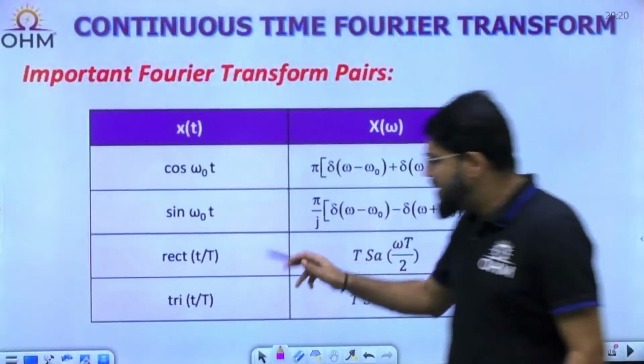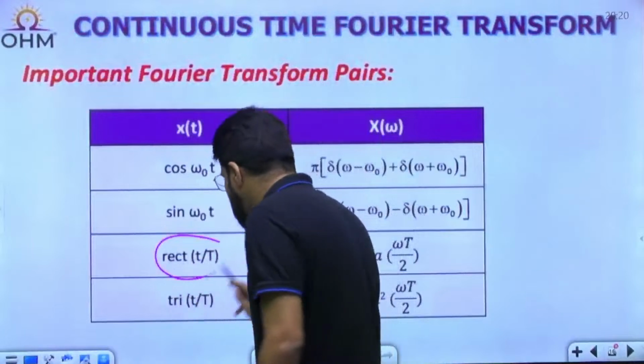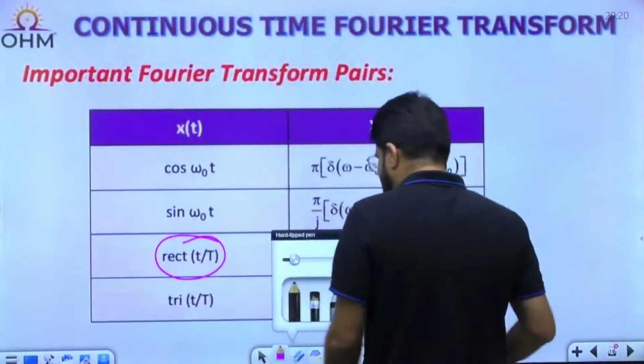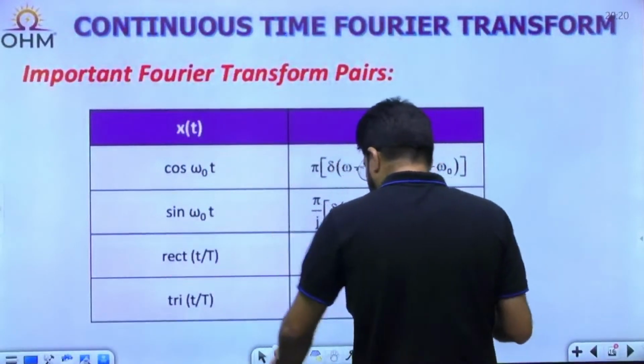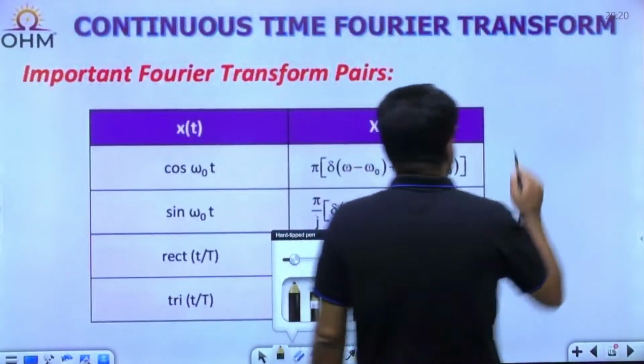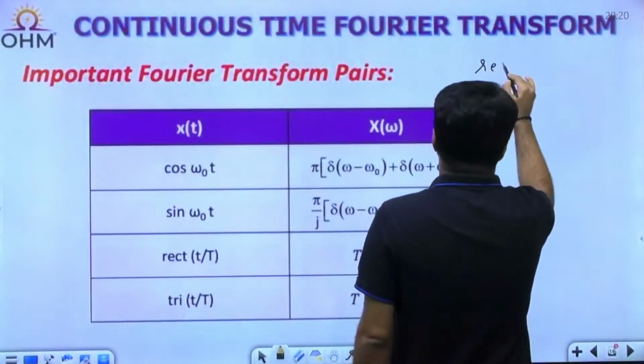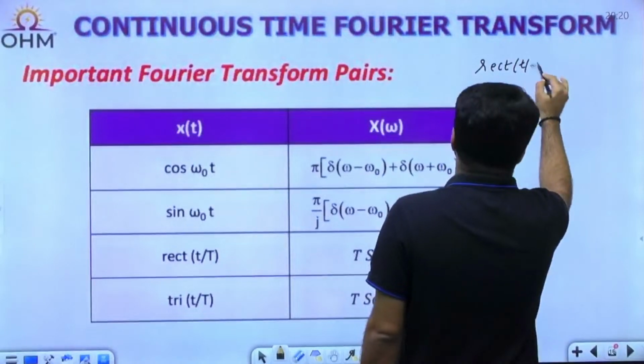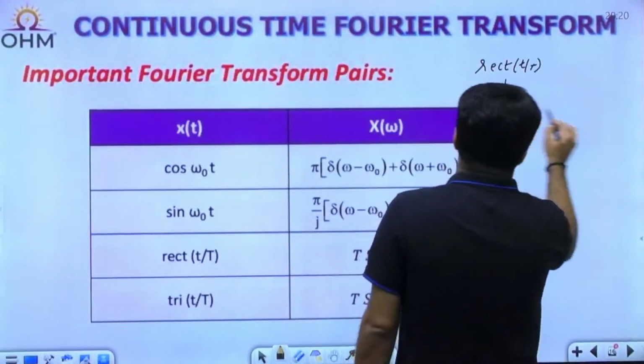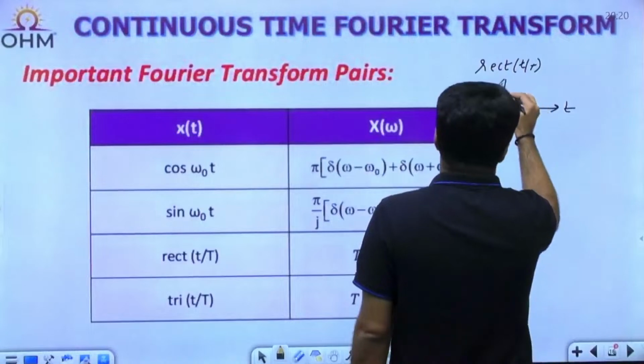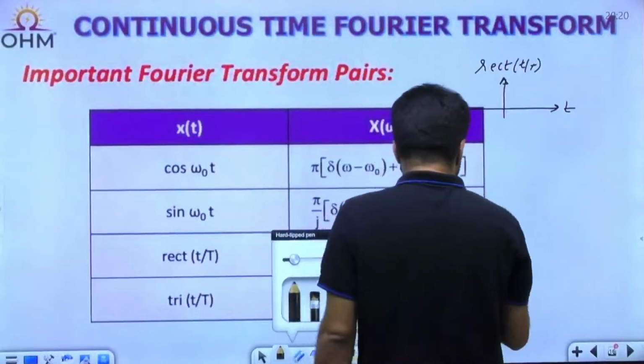Rect(t/T). Now, this is a standard way of defining a rectangle signal. I will specify to you what this rect(t/T) is. When I say rect(t/T), it is a rectangle signal, centered at origin, having the total width of T.